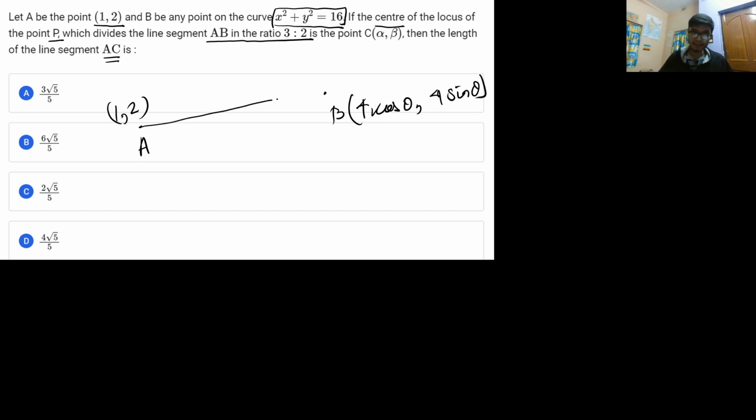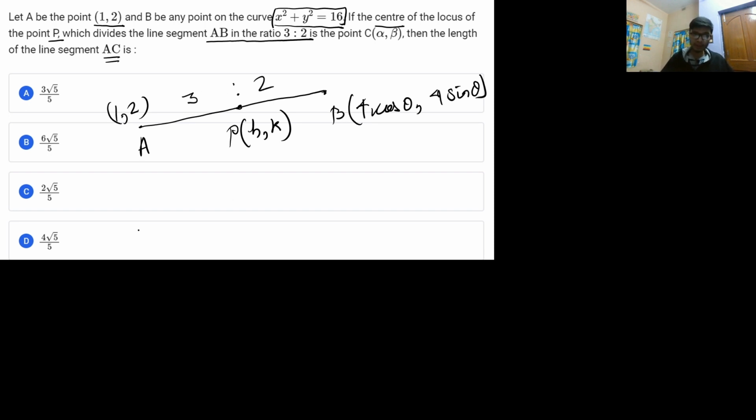So this is the line segment AB, and it is saying that the locus of the point P... because it's a locus problem, we know that to represent the variable point we use h comma k. So P is the locus, and it divides the line segment AB in the ratio 3:2.